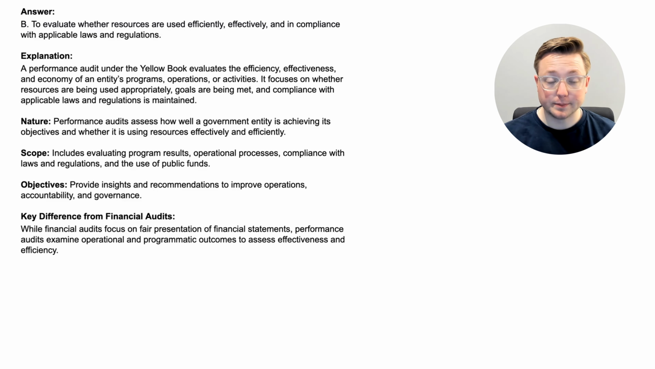All right, here we are. The answer is B, to evaluate whether resources are used efficiently, effectively, and in compliance with applicable laws and regulations. Okay, let's walk through this explanation. A performance audit under the Yellow Book evaluates the efficiency, effectiveness, and economy of an entity's programs, operations, or activities. It focuses on whether resources are being used appropriately, goals are being met, and compliance with applicable laws and regulations is maintained. So let's now talk about the nature, scope, and objectives.